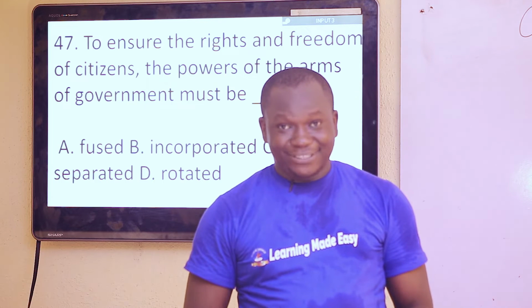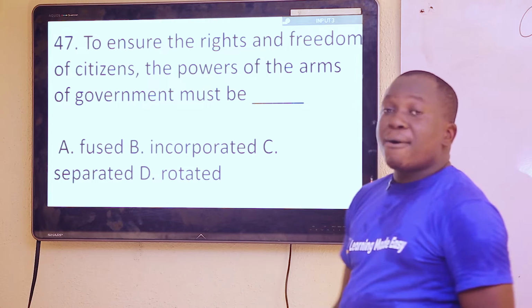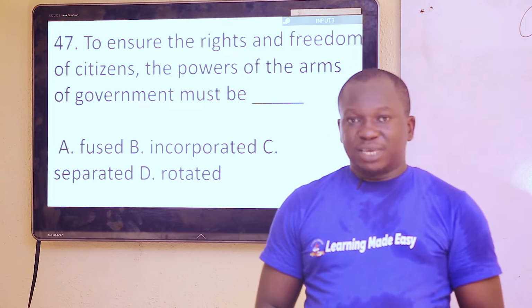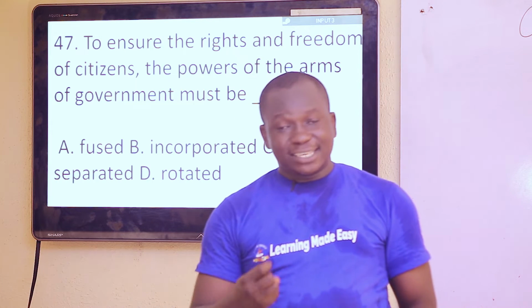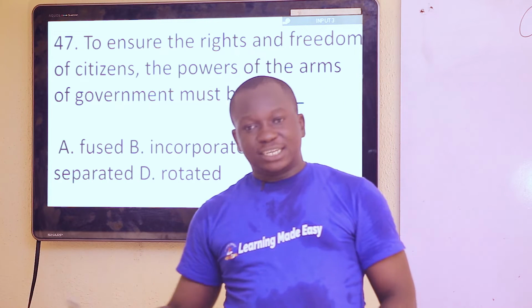Now to the 47th question. To ensure the rights and freedom of citizens, the powers of the arms of government must be separated. Now, what are the arms of government? They are also the organs of government. They are also the branches of government. They are also the institutions of the state: the legislature, the executive, and the judiciary.